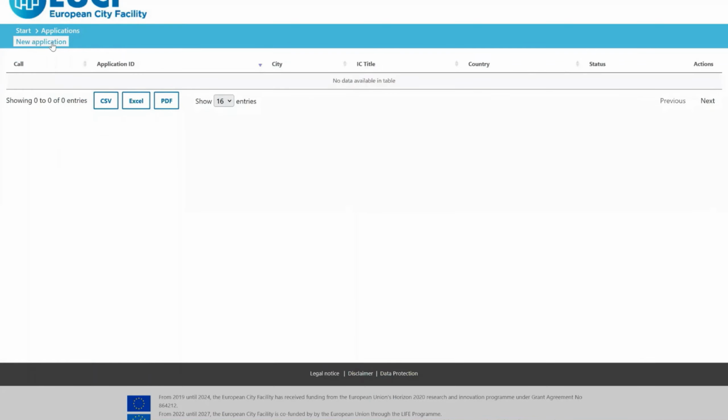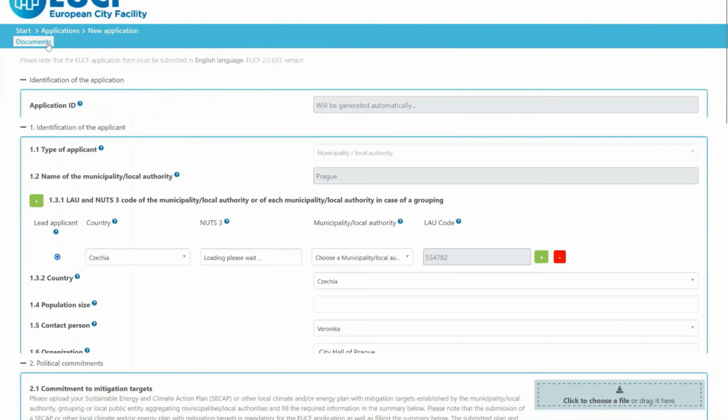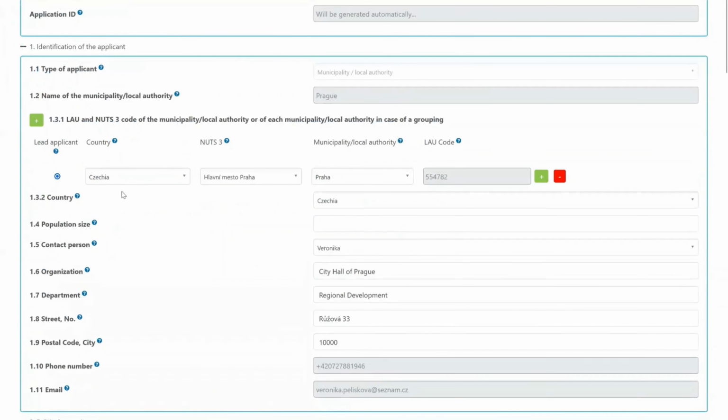In the Applications section, to create a new application, select the New application button, which is highlighted in yellow color. In the first section, identification of the application, the data are filled automatically from the registration form. The application ID will be generated automatically after creating the application and clicking the Save button at the bottom of the web page.